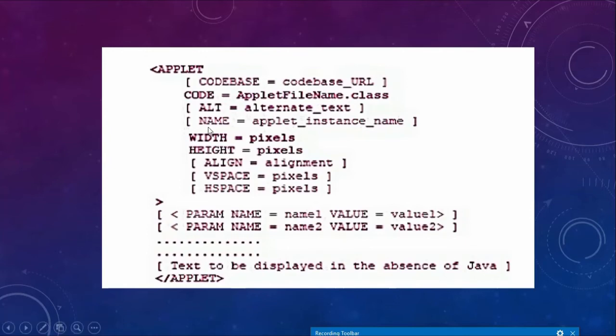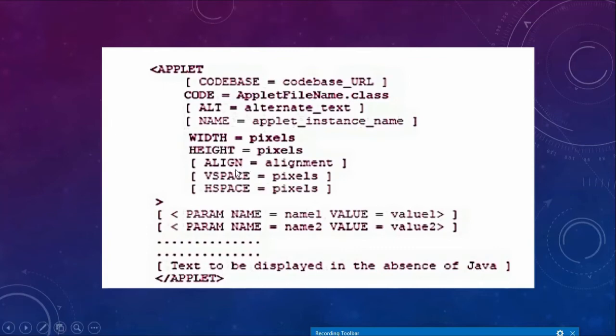Then whenever you are using threading with applets, it is better that the applet is given a name. So the name attribute can be used to give the applet instance a name. Width and height we can specify to tell the width and the height of the applet. In our previous example, it was 400 by 100.